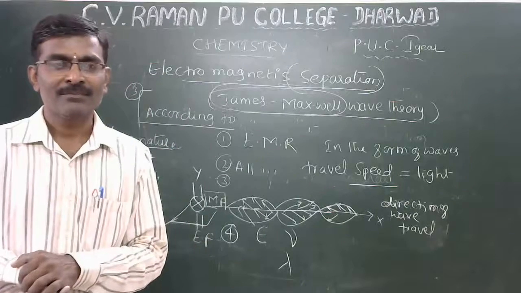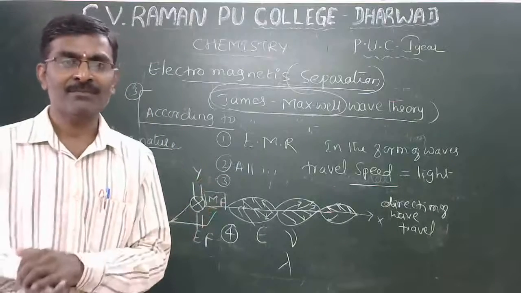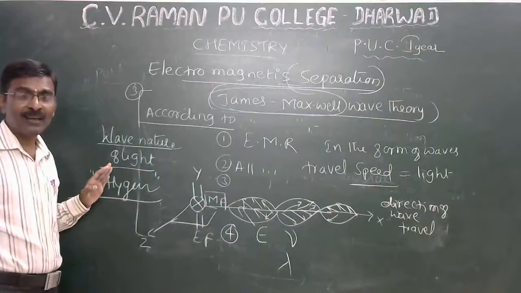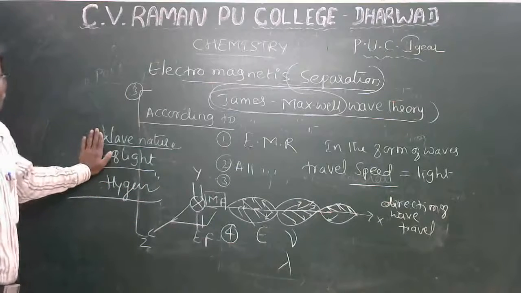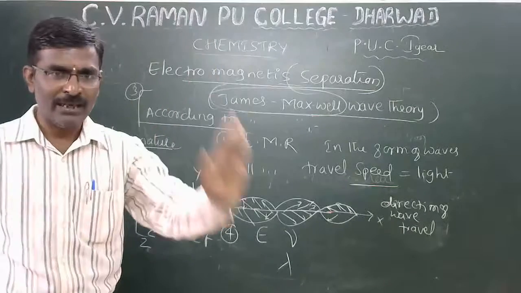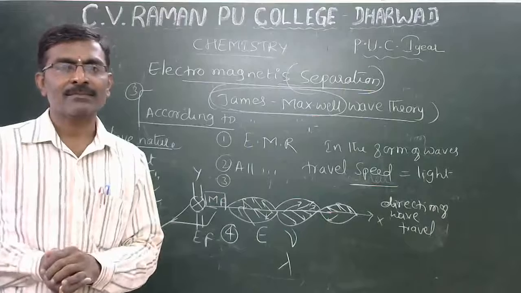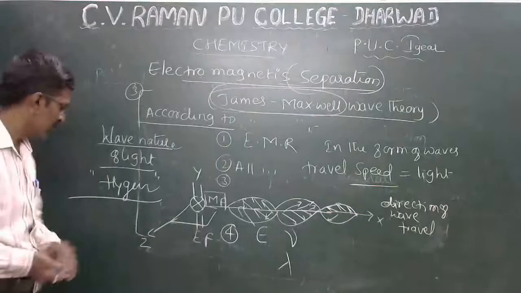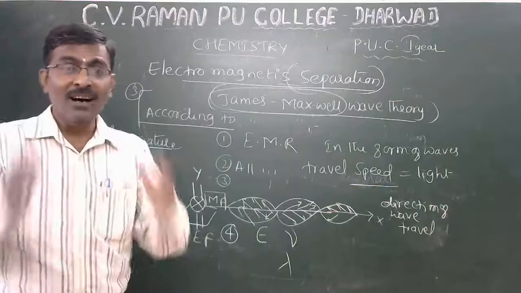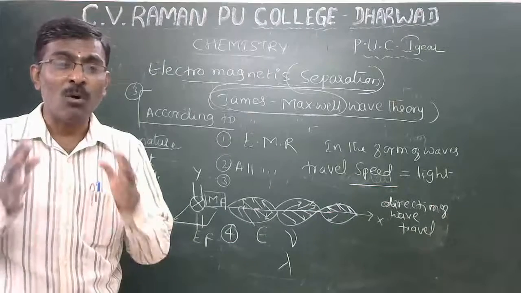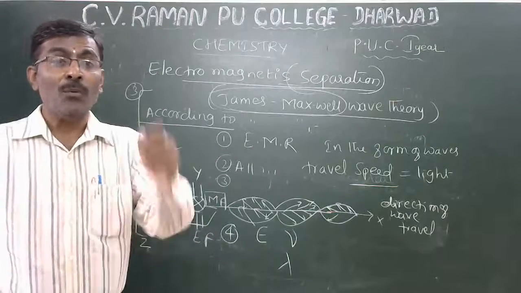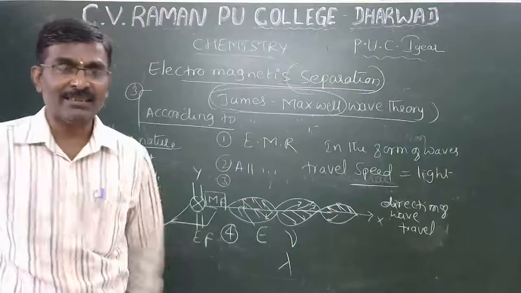Later, James Maxwell said the same, that all electromagnetic radiation is formed of waves. Later, Heisenberg suggested that electromagnetic radiation is formed of waves and particles.